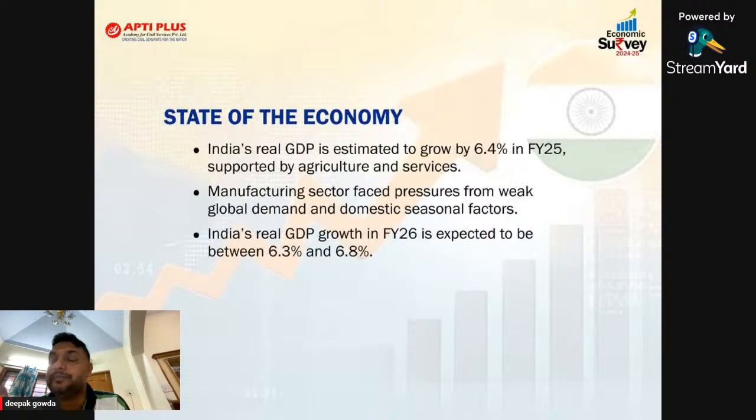In the next slide, we divided the whole economic survey into chapters. As we know, this year's economic survey has 13 chapters. The first chapter is talking about the state of the economy. In this chapter they're talking about the growth rate of the Indian economy: what was last year's growth rate, and at what rate India will grow this year.